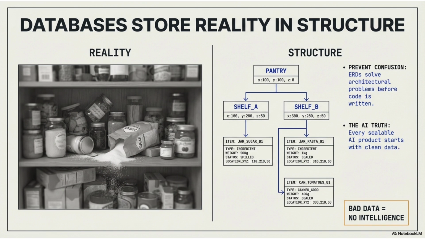Reality is messy. Like a pantry, everything is there, but nothing is structured. Databases solve this. They take reality and convert it into organized structure. If your structure is weak, your intelligence will fail. Bad data means no intelligence. Every scalable AI product begins with clean architecture.